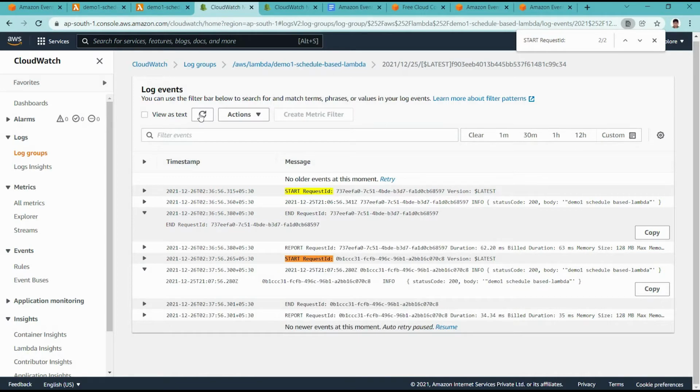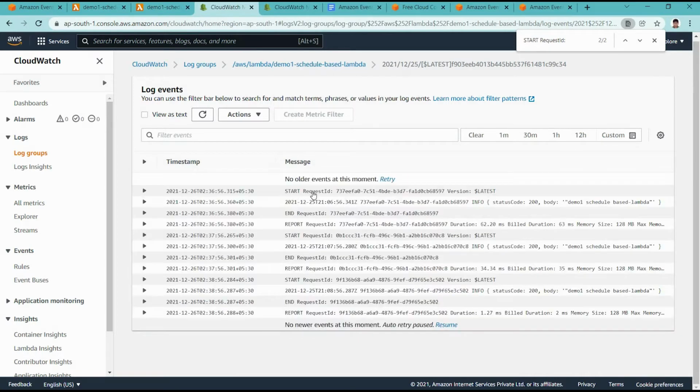It will keep calling this action every 1 minute. You can see it now, and another log has come, because now one more minute has passed. So 2:36, then 2:37, then 2:38. There are three times this function was called, every 1 minute. So this is just a scheduling demonstration.